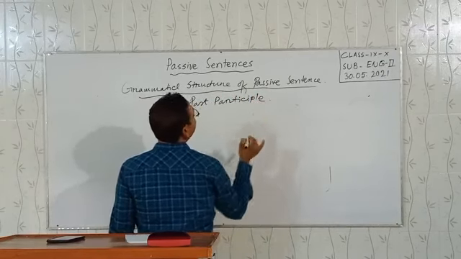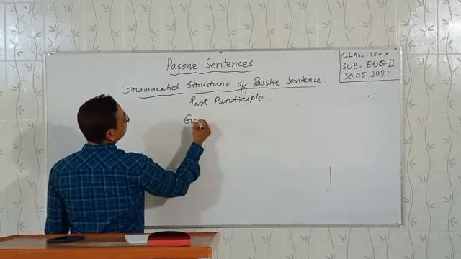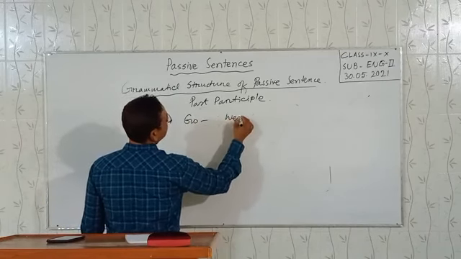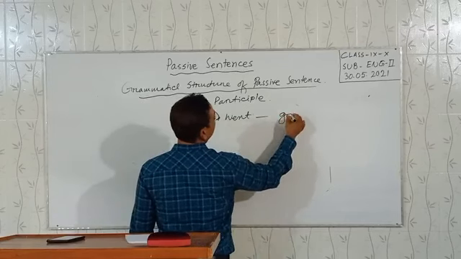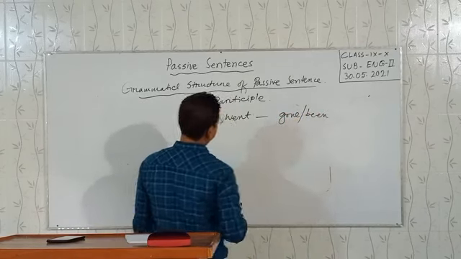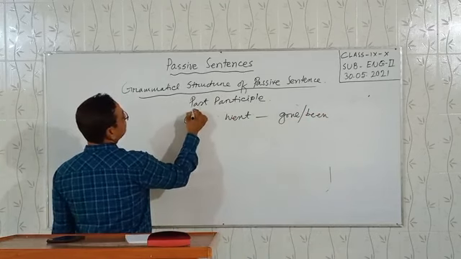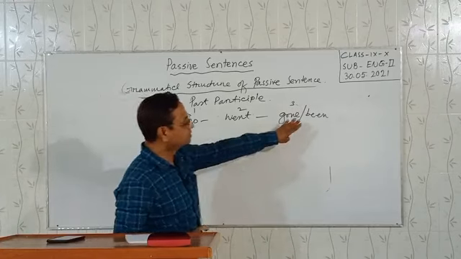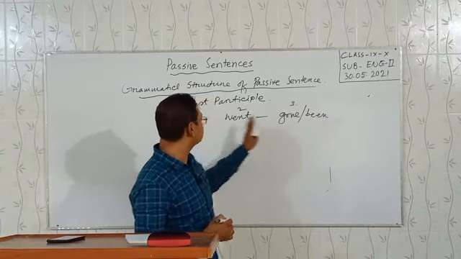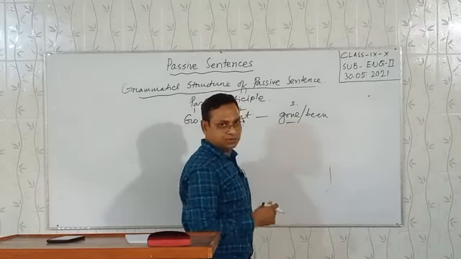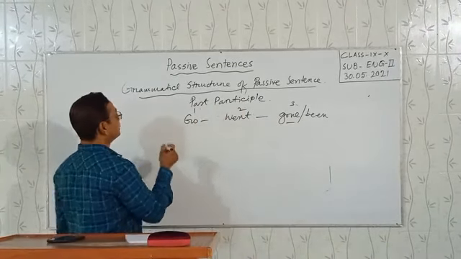Dear students, past participle form. You know the verb 3: go, went, gone, or been. This is also correct. Present verb 1, 2, 3: go, went, gone, or been. Been is used in place of gone. Something like that.